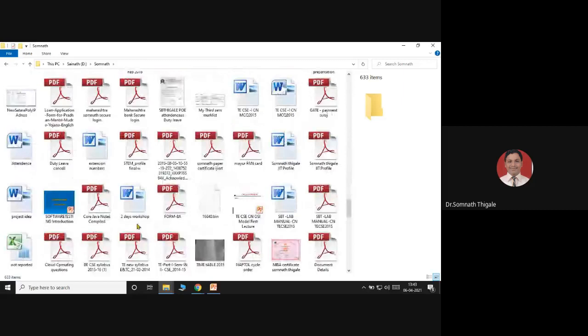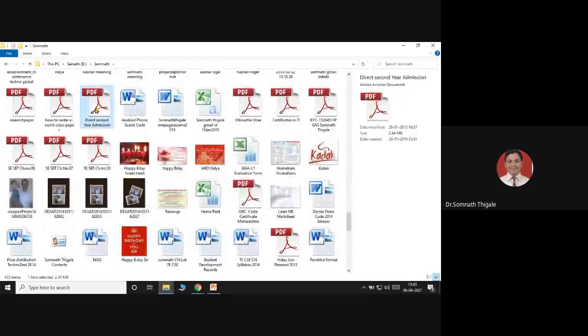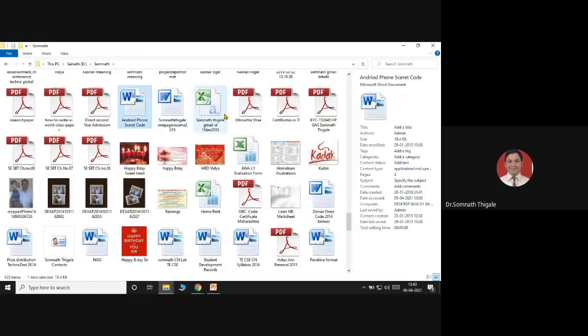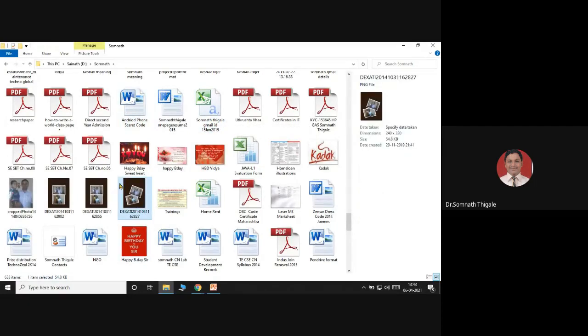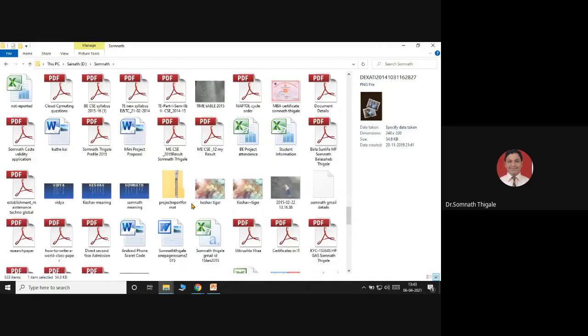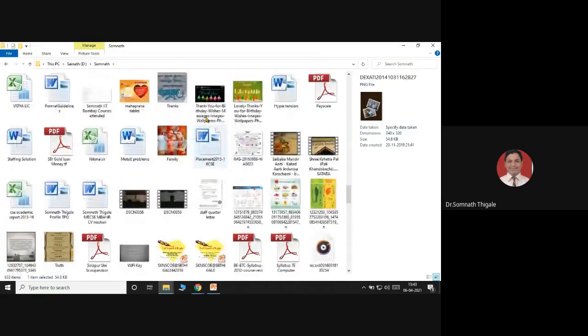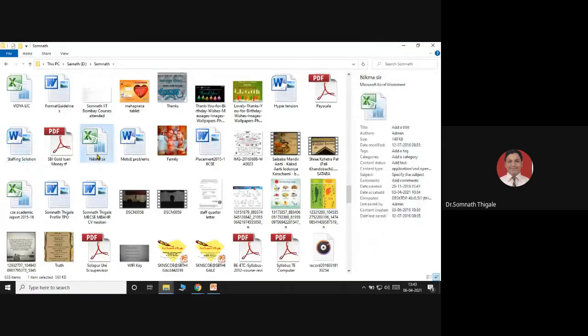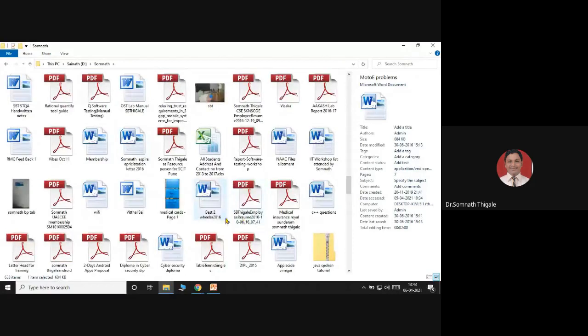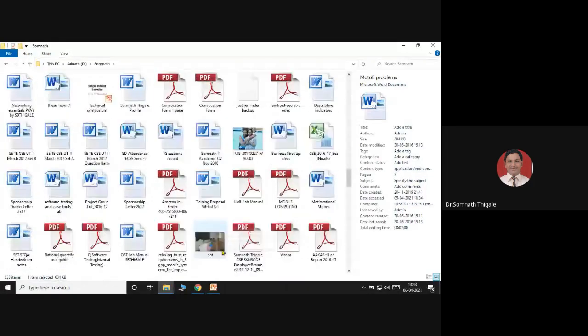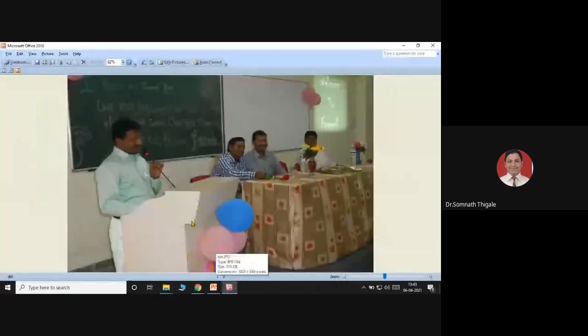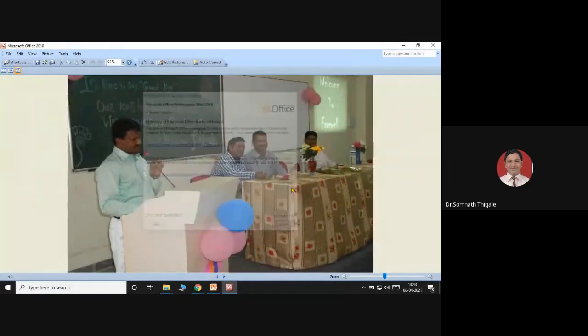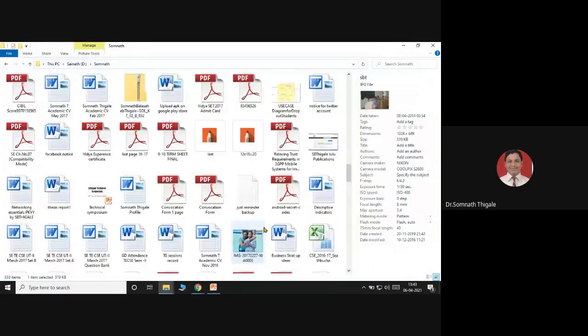Different types, different collection of files. Few are PDF files, few are Word files, few are Excel files, few are images. That also you can check out. These are nothing but different files, and each file has a name. Each file has a specific name, and it's very important where that particular file is placed. So based on that, you need to find out the different information related to it.